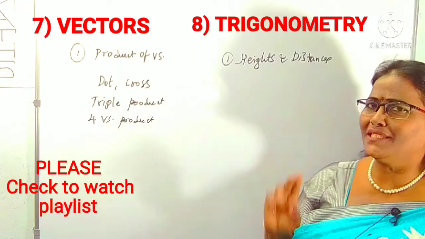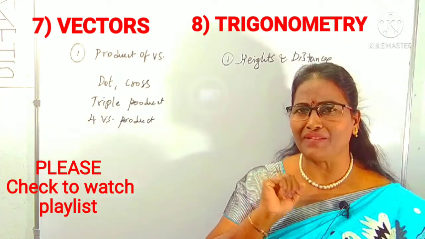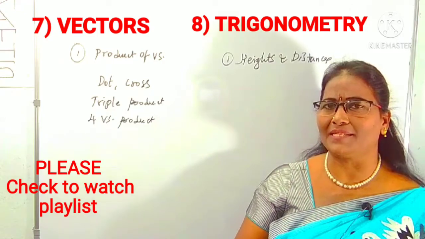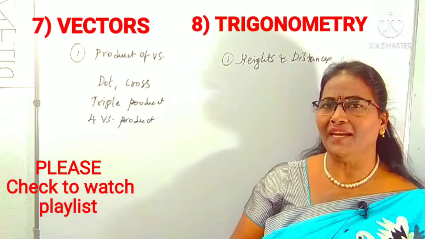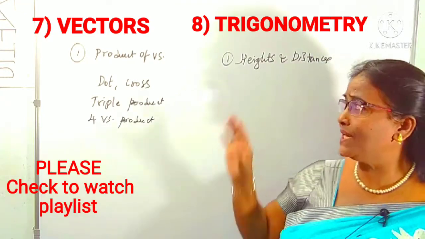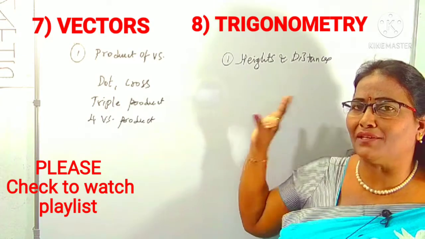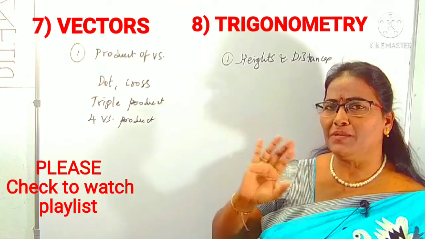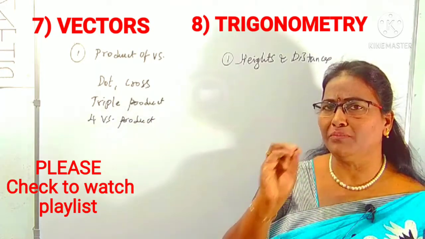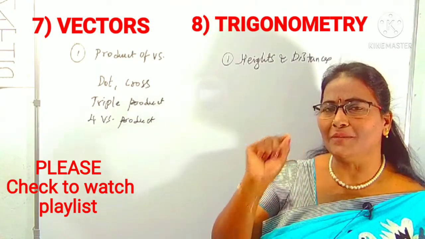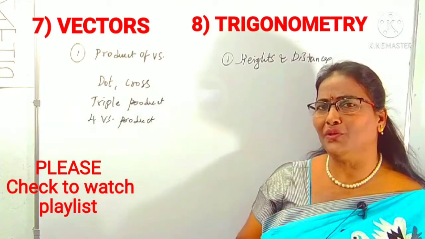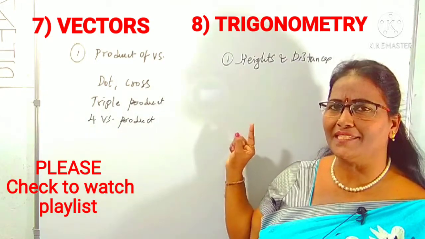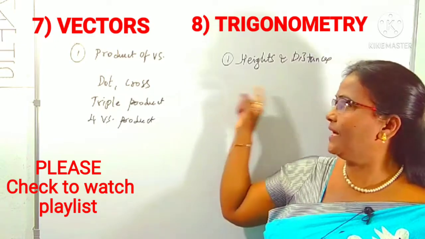Here also in heights and distances, you have to concentrate on 2 types of angles. What are the 2 types of angles? Angle of elevation and angle of depression. There are also short tips in heights and distances, shortcut methods depending on the situation. Those tips and tricks I have given in the video I made about heights and distances, already uploaded.